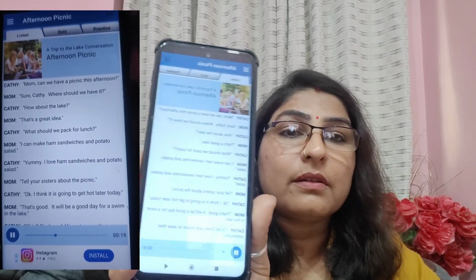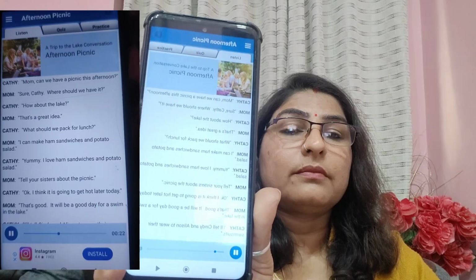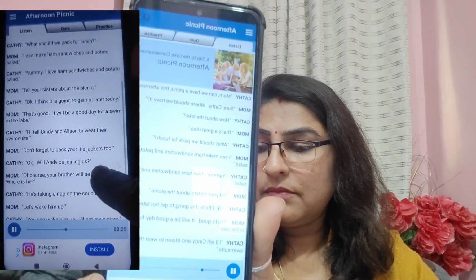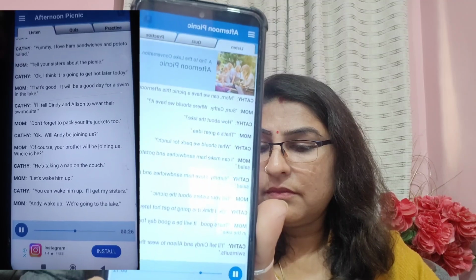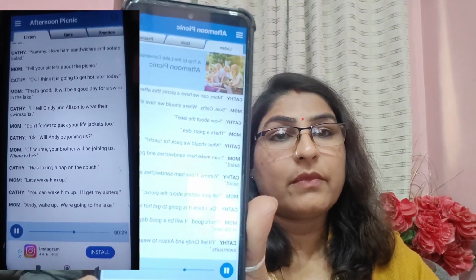Mom, can we have a picnic this afternoon? Sure, Kathy. Where should we have it? How about the lake? That's a great idea. What should we pack for lunch? I can make ham sandwiches and potato salad. Yummy! I love ham sandwiches and potato salad.